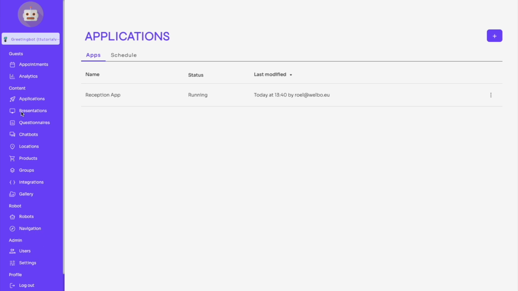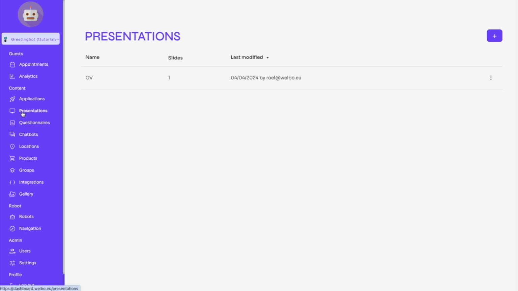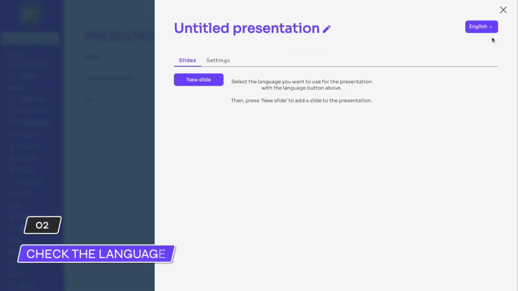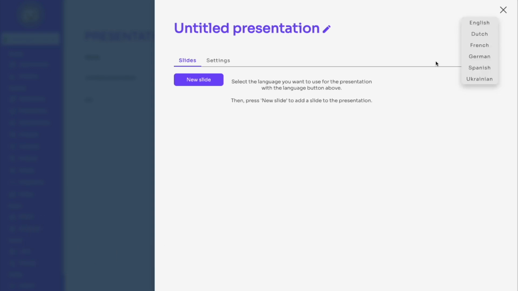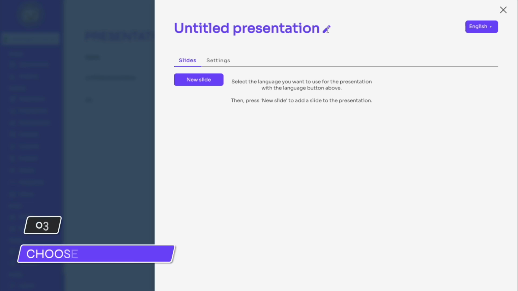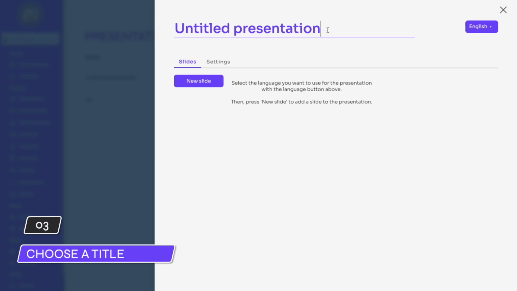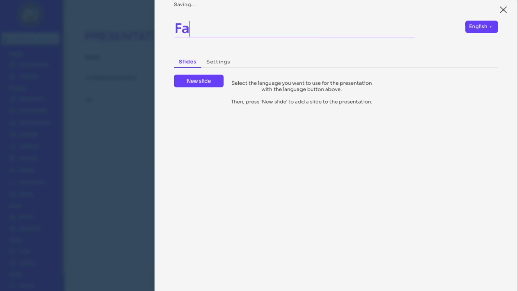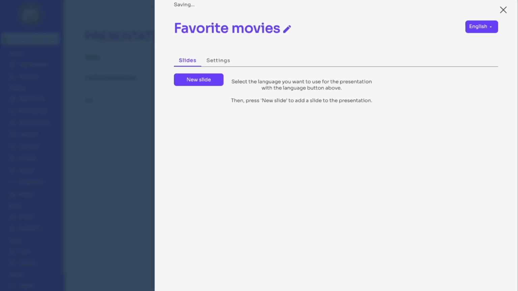To add a new presentation, go to the presentation screen and press the plus button in the top right to create a new presentation. Ensure the language is set to the language you want. Note that if your robot interacts in multiple languages, you will also need to add the content in multiple languages. For now, we will assume there is only one language. We will make a presentation about the favorite movies of our robot. Click to update the title to Favorite Movies.